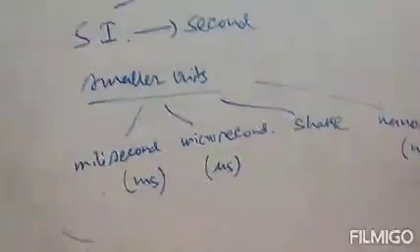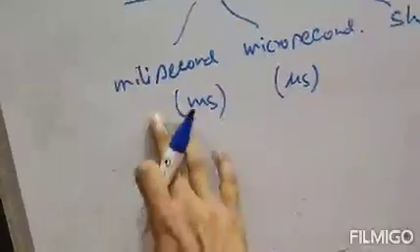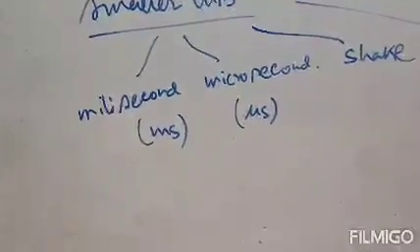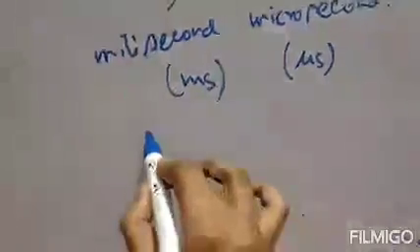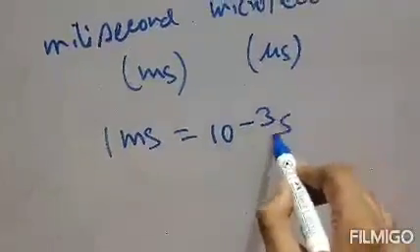Now they are related to each other. We will know the relation, that is, we will memorize the values. 1 millisecond, or 1 ms, is equal to 10^-3 second.